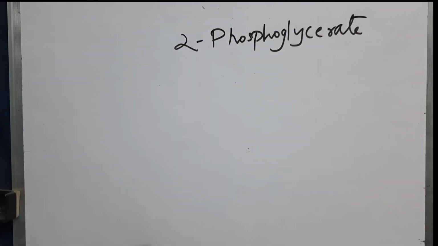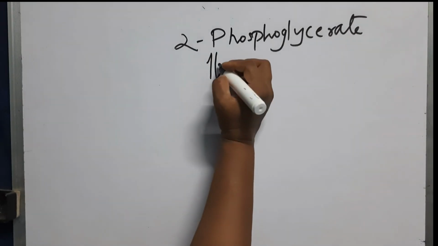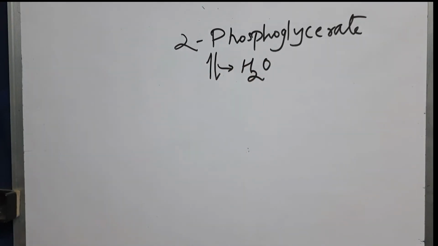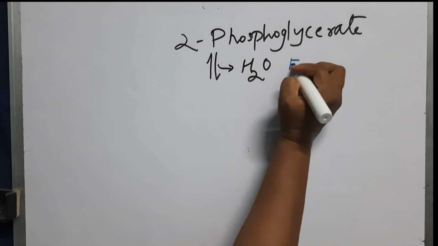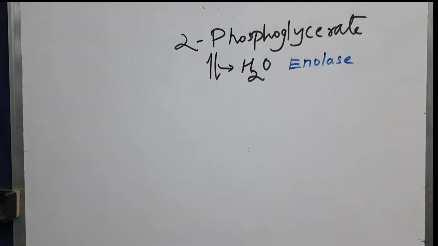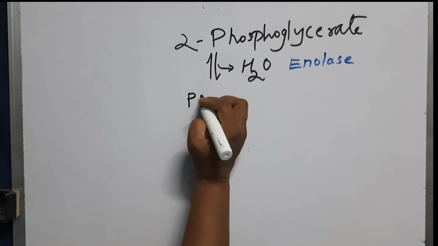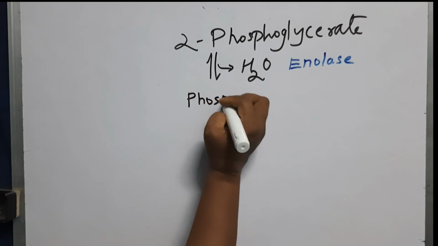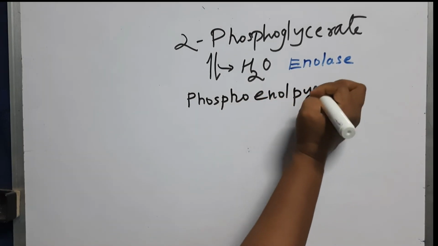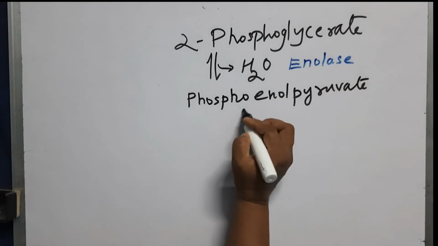Right. So now this 2-phosphoglycerate, these are all reversible steps. From here one water molecule will be released. This is done by a hydrolase enzyme which is called enolase. When water is removed, you will get another high energy compound here, that is called phosphoenol pyruvate. This is also written as PEP.